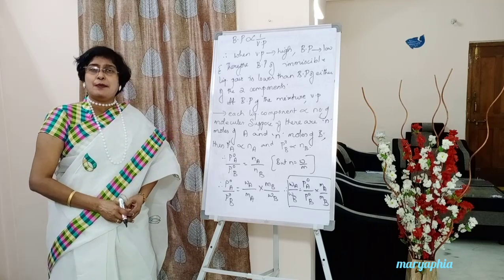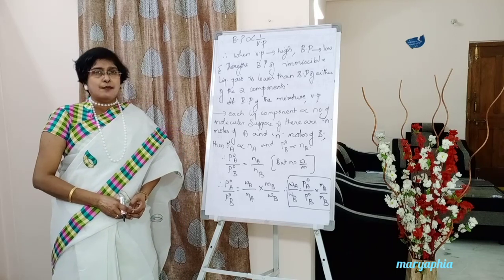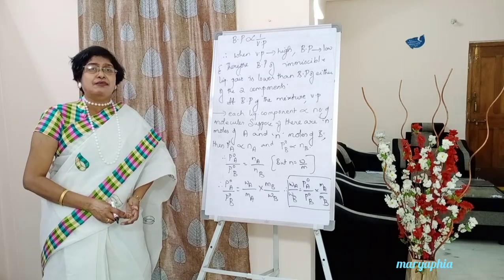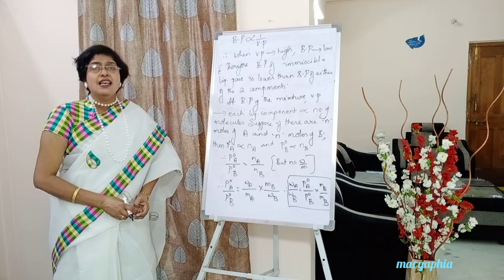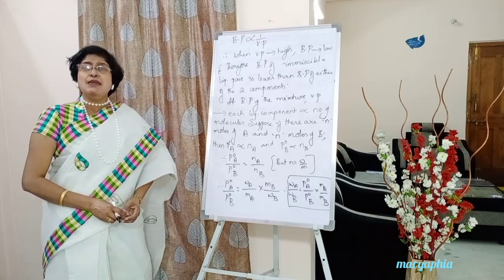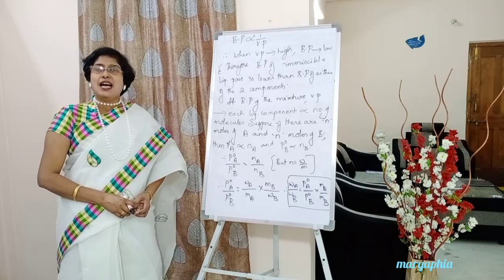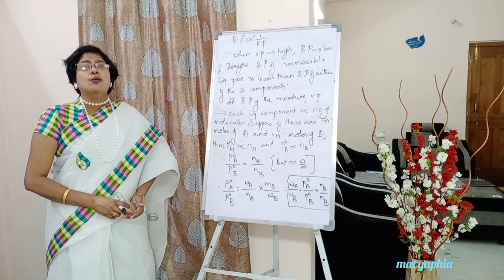So the total vapor pressure is equal to the sum of the vapor pressures of the two liquid components. So the vapor pressure of this system is high. As vapor pressure is high, the boiling point of the immiscible liquid pair will be low, as they both are inversely proportional to one another.